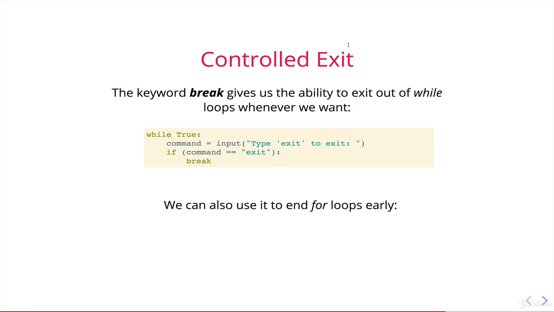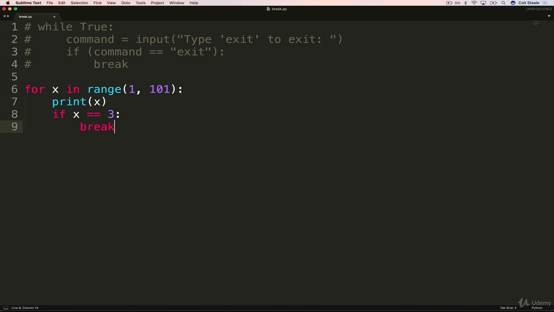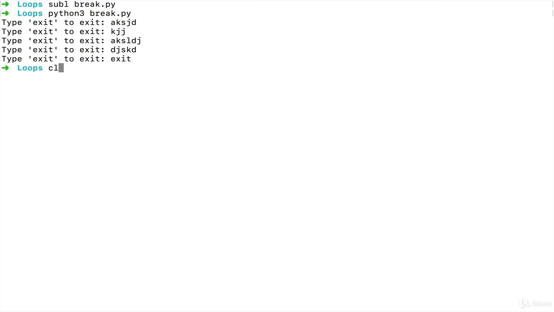So here's an example with a for loop. It's silly, and you would never do this, but in this case, we're printing the numbers from 1 to 100. And what will happen? Well, we print the number, and then if x is 3, we break the loop and we stop. So the end result is that we basically print the numbers from 1 to 3, even though the loop intended to go from 1 to 100. So I'll paste that in instead. Let's execute this. Make some space. Now we run python3 break, and we get 1, 2, and 3.